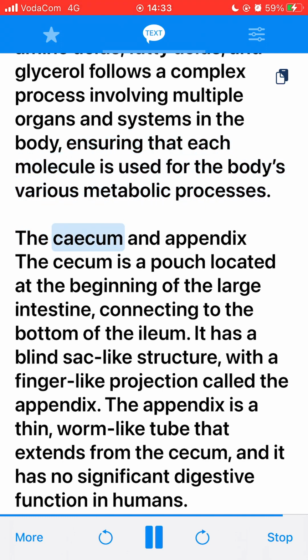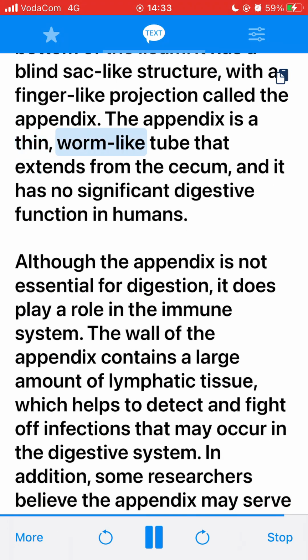The cecum and appendix. The cecum is a pouch located at the beginning of the large intestine, connecting to the bottom of the ileum. It has a blind sac-like structure, with a finger-like projection called the appendix. The appendix is a thin, worm-like tube that extends from the cecum, and it has no significant digestive function in humans.